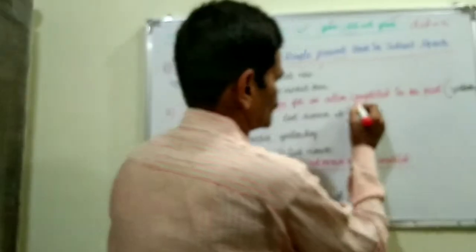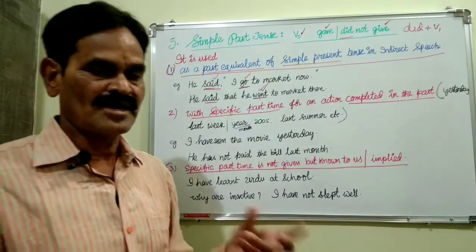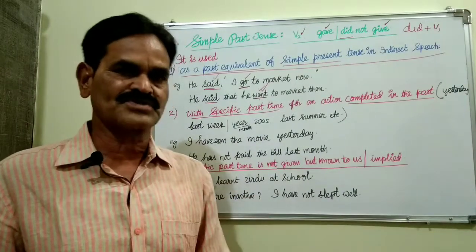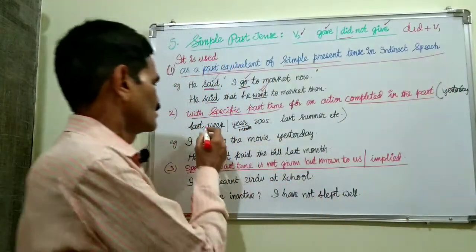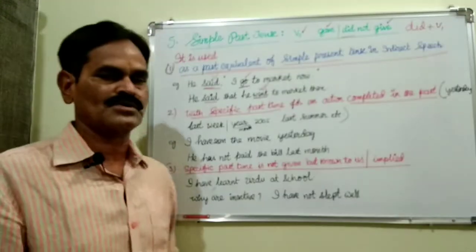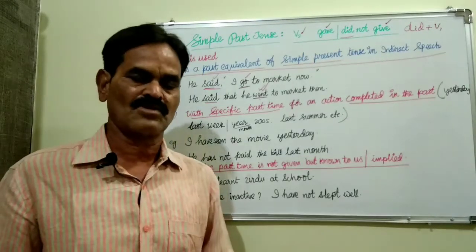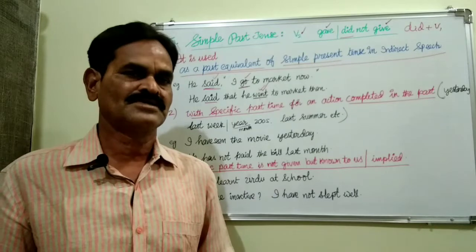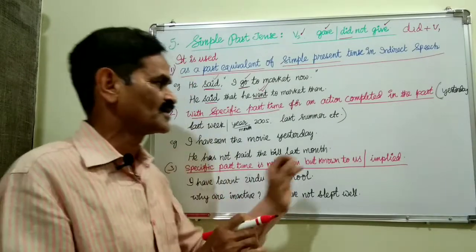Then for an action completed in the past, a specific past time must be given. What is that past time? Yesterday, last week, last month, last year, 2005, last summer, last Sankranti, last Diwali, last Christmas. In that way, that past time must be given specifically.